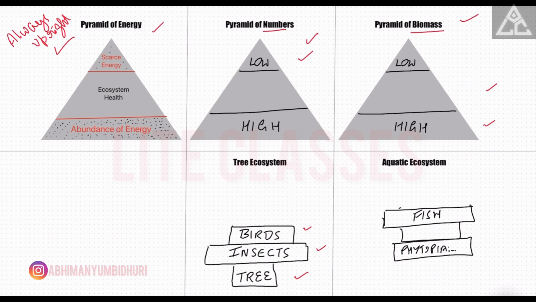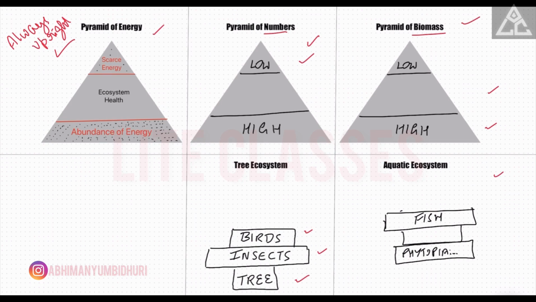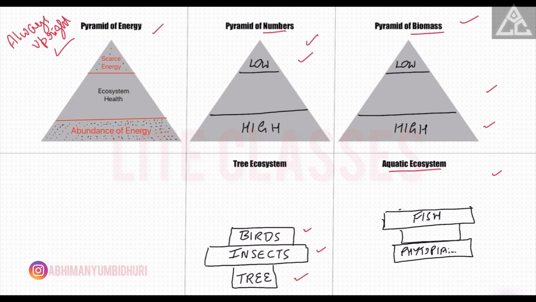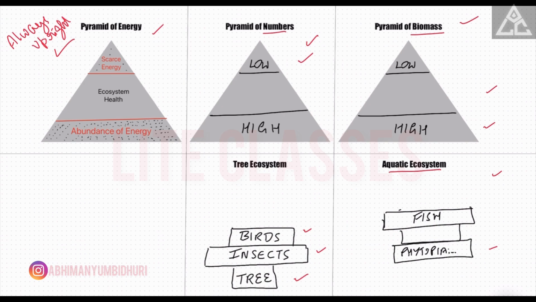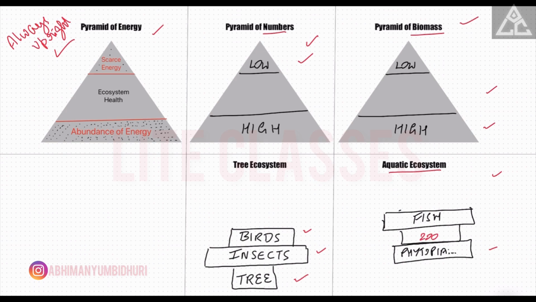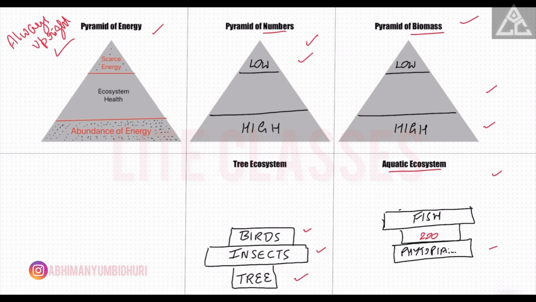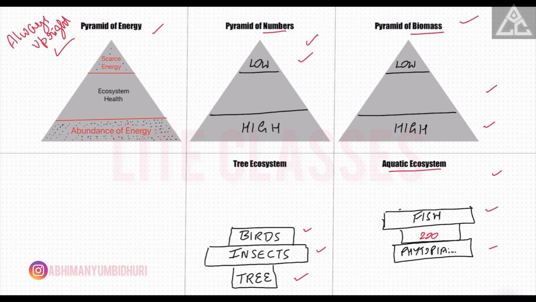Similar to the pyramid of number, the pyramid of biomass may not always mirror the pyramid of energy. For instance, in a marine ecosystem, phytoplankton, tiny photosynthetic organisms, can form the base of the food chain. While they are numerous, they have relatively low individual biomass. When zooplankton feed on phytoplankton, their biomass may be lower than that of phytoplankton due to the energy lost during consumption. Yet, the higher trophic levels, such as fish, might have a greater total biomass compared to the zooplankton. It's important to note that while these pyramids offer valuable insights, real ecosystems can deviate from these idealized representations.